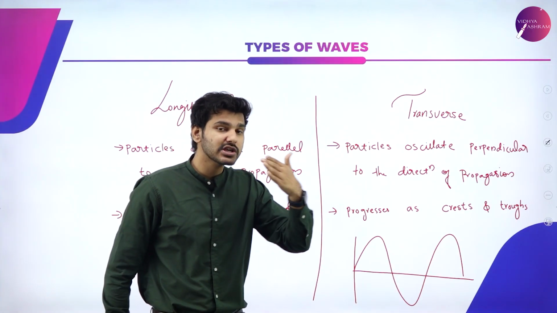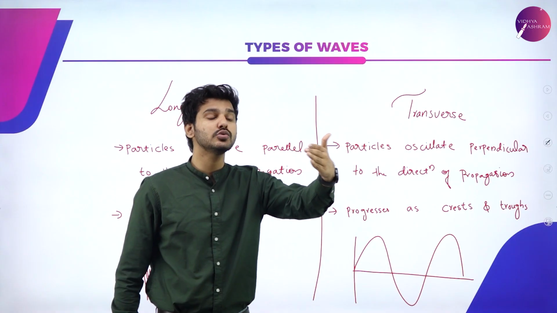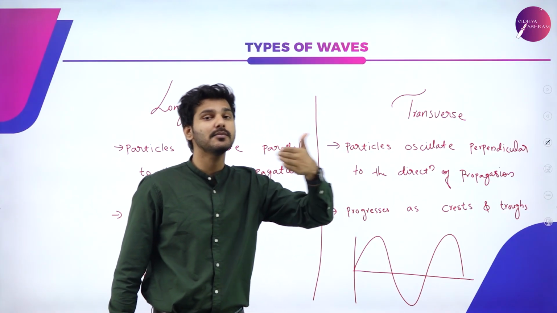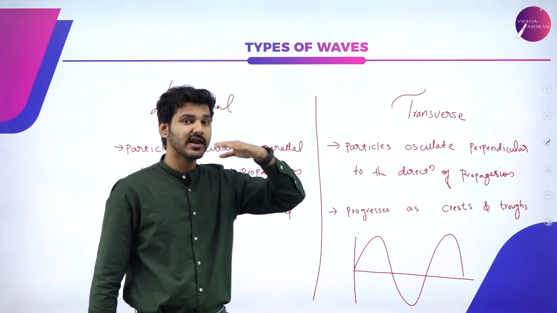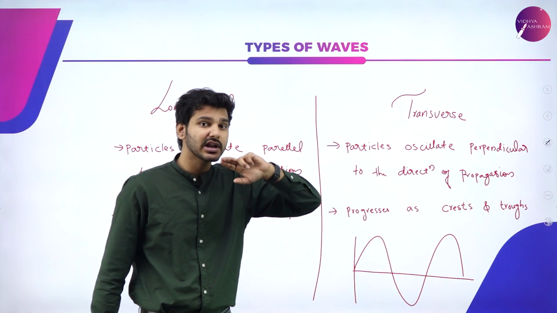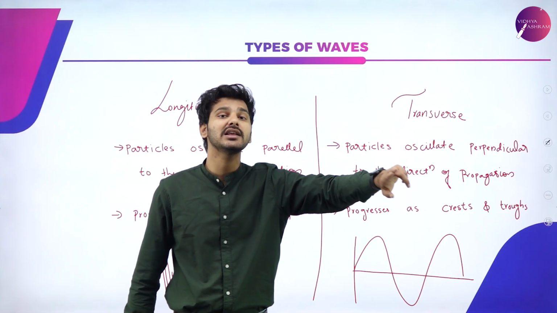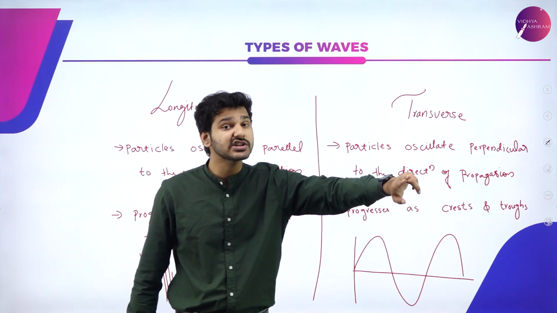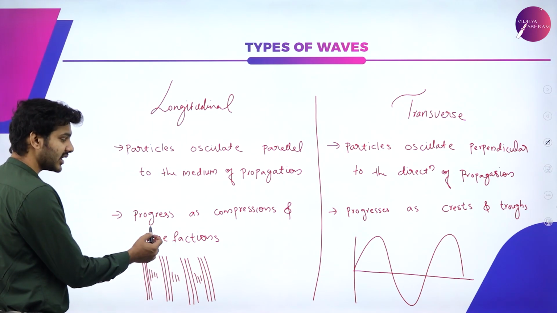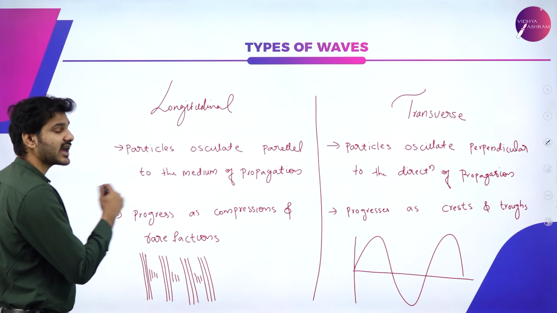So the molecules will be oscillating to and fro. That is, they will be traveling parallel and then back. So as the wave is progressing, the particles in that wave are also moving parallel to the propagation of the wave. So you can see that it progresses as rarefactions and compressions.